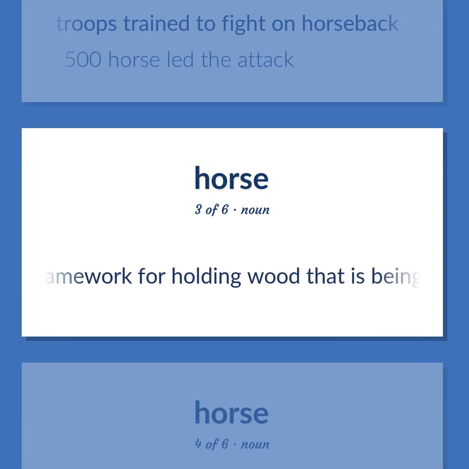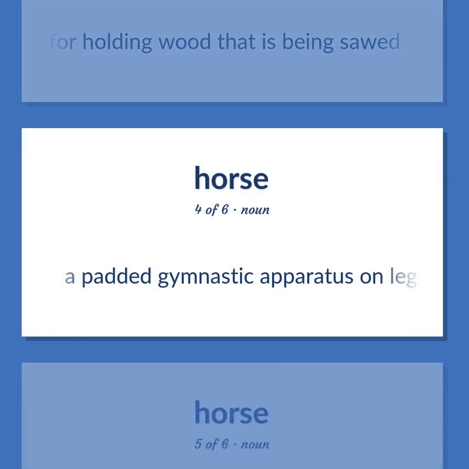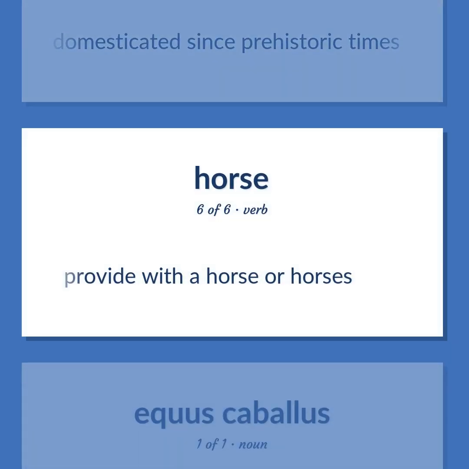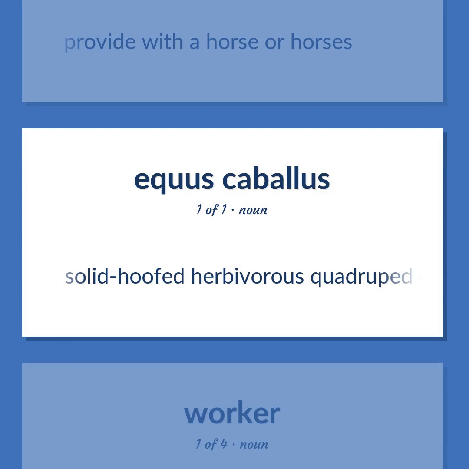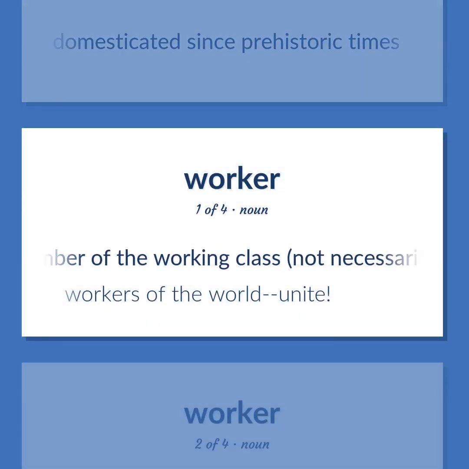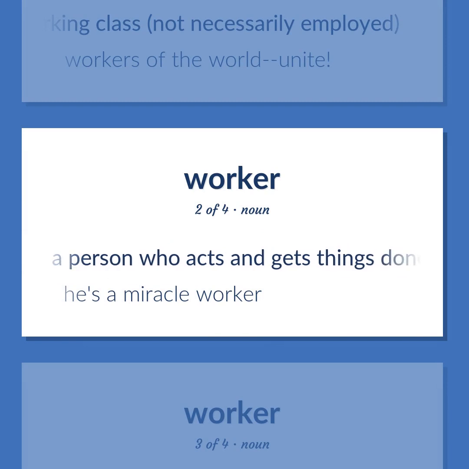A framework for holding wood that is being sawed. A padded gymnastic apparatus on legs. Solid-hoofed herbivorous quadruped domesticated since prehistoric times. Provide with a horse or horses. Solid-hoofed herbivorous quadruped domesticated since prehistoric times. A member of the working class, not necessarily employed. Workers of the world, unite. A person who acts and gets things done. He's a miracle worker.